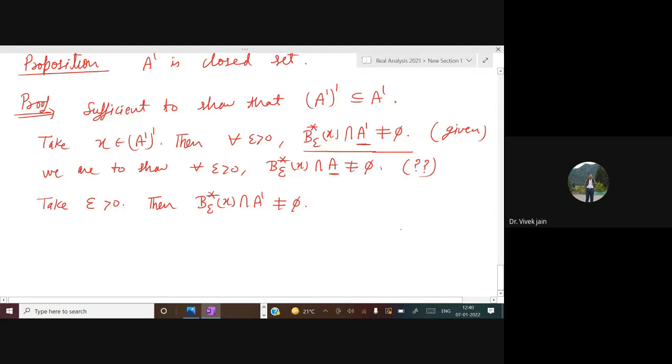Okay, so what is B epsilon star X? So we have a X here and there is a ball of radius epsilon around X. This is a ball. Suppose this is B epsilon X. Okay, what we want to show? We want to show that in this ball, there are some points of A, except X. If I show it, then this intersection will be non-empty.